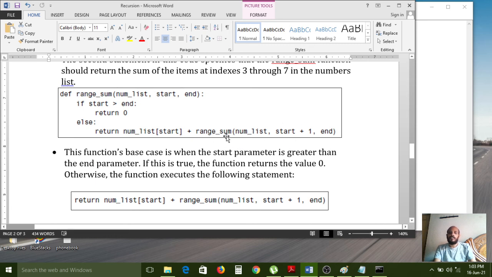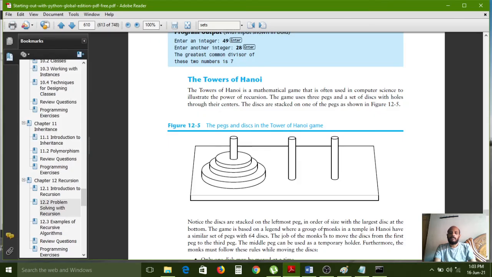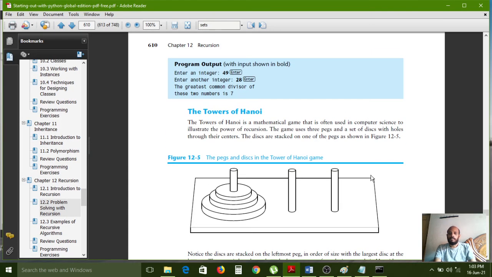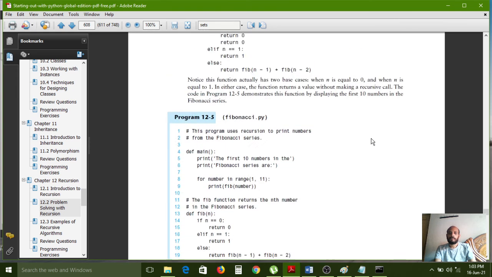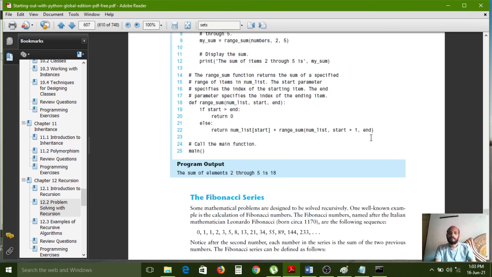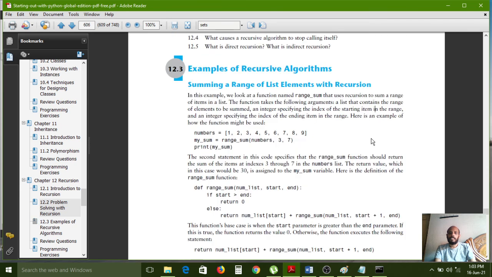If the function is calling itself here, and you want to understand this, wait, I am showing an example diagram. Here we have the summing example.